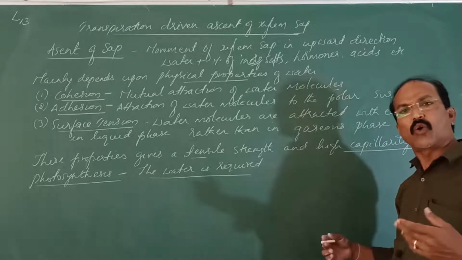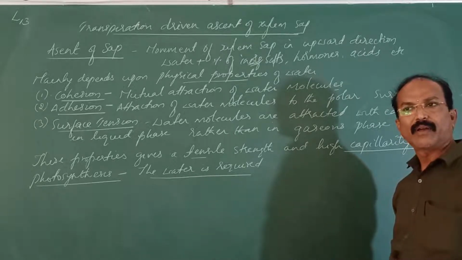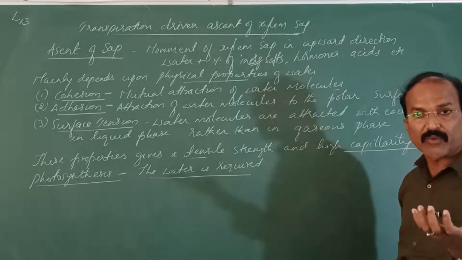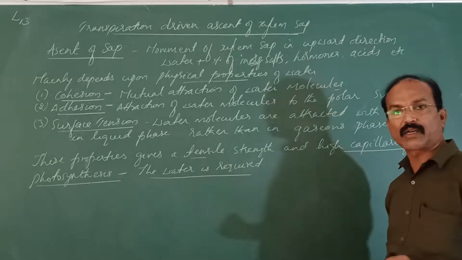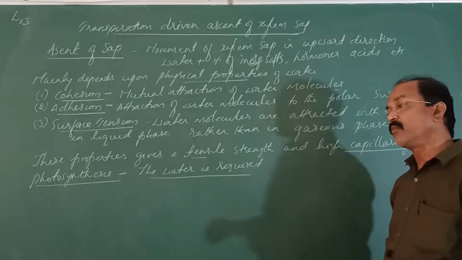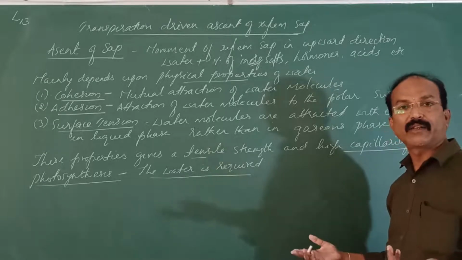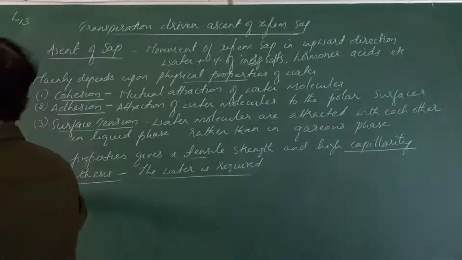The zinc, cobalt, manganese, iron, molybdenum, all these are present in the soil in the form of reservoir. So they are absorbed by the roots along with the water. And whichever reaction requires these mineral ions, they have to be supplied to that part, and they will take part in the different process.